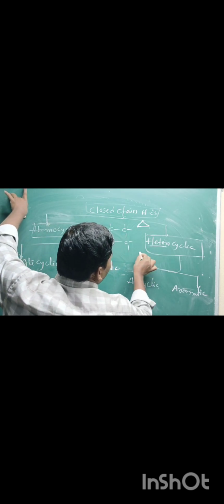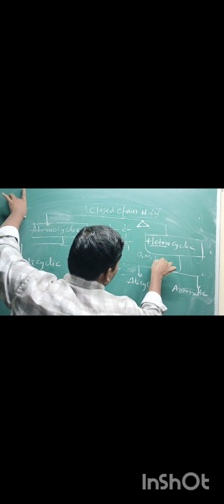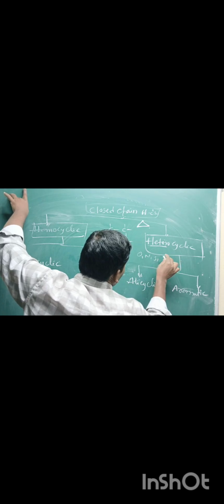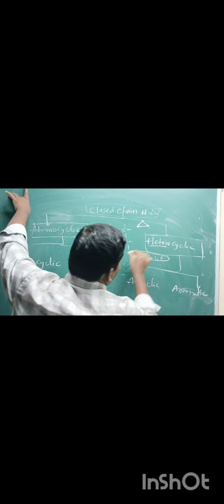If at least one heteroatom is present in the ring, like oxygen, nitrogen, sulfur, fluorine, etc., other than carbon, then the compounds are called heterocyclic compounds. This homocyclic compound is also called carbocyclic compounds.